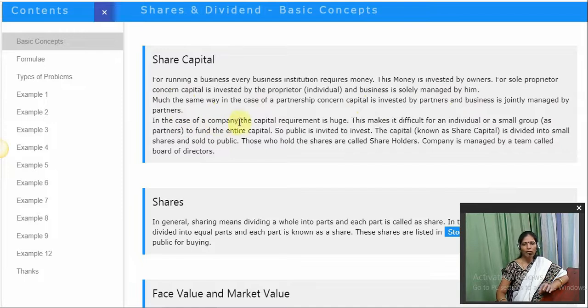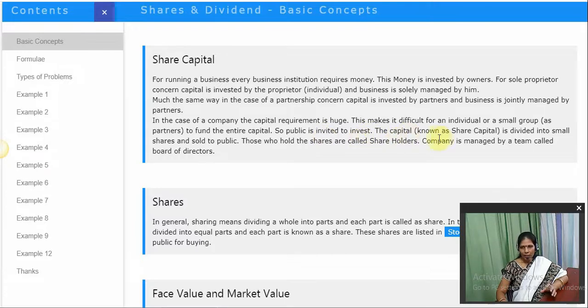Now, in the case of a company, the capital requirement is very huge. For example, if they are in need of crores or 10 crores, it is difficult for an individual or a small group to fund the entire capital. Practically, it is not possible for an individual or a group of people to invest. So, in that case, the company will invite the public to invest the money.